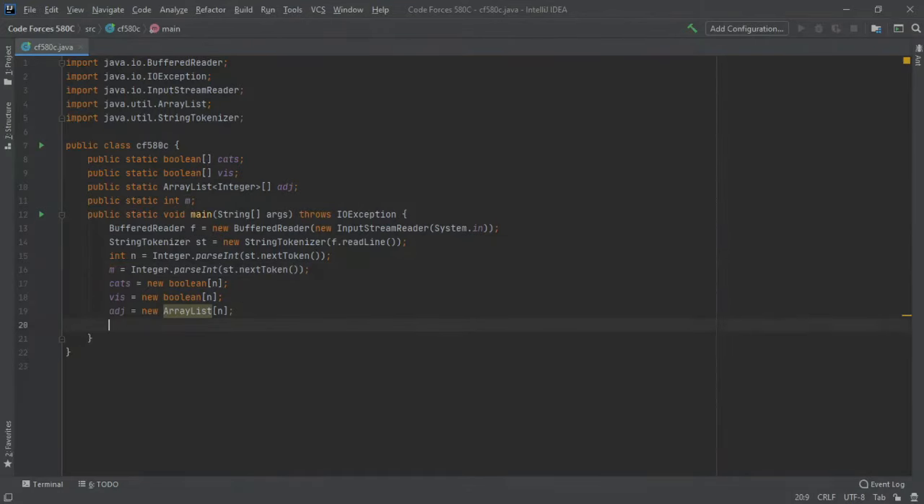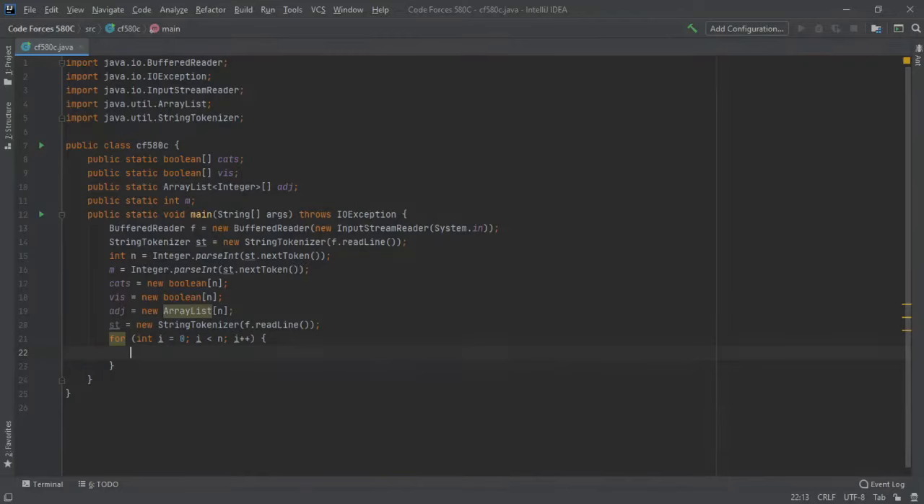So next we're going to want to iterate over n, and this is going to give us our cats array. Cats of i is equal to, string next is equal to st.nextToken.